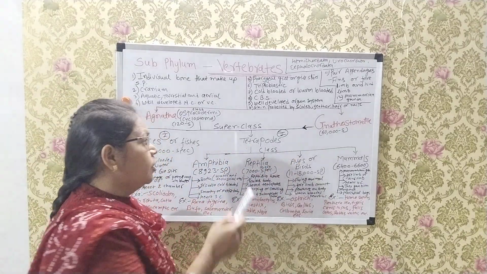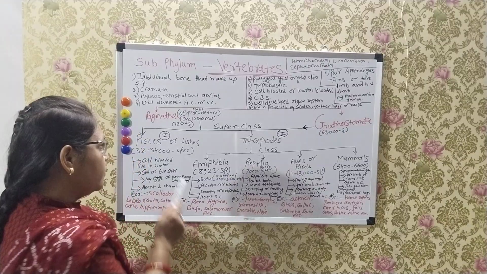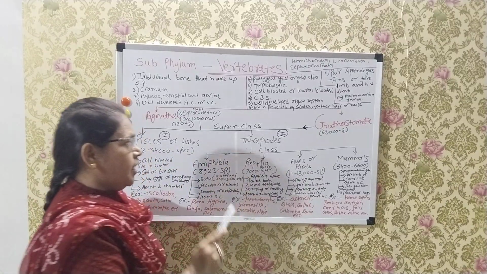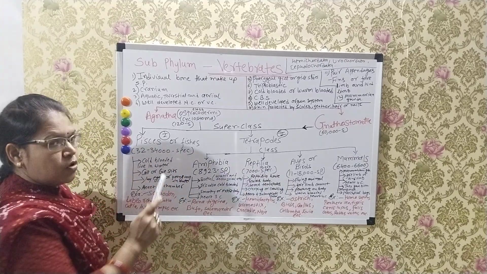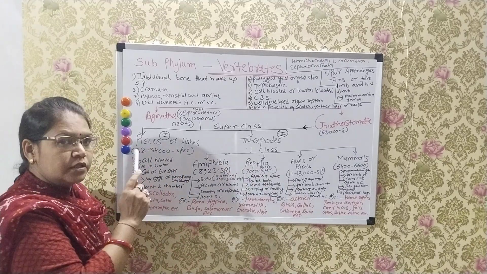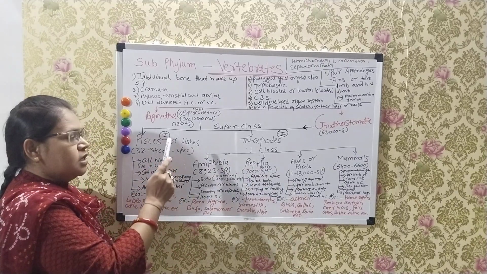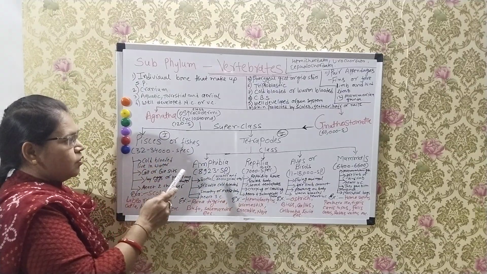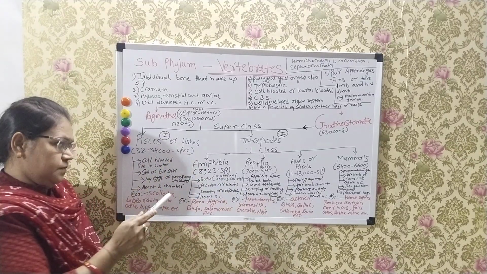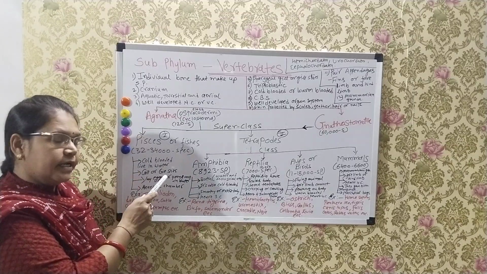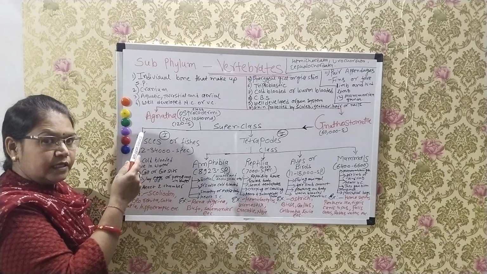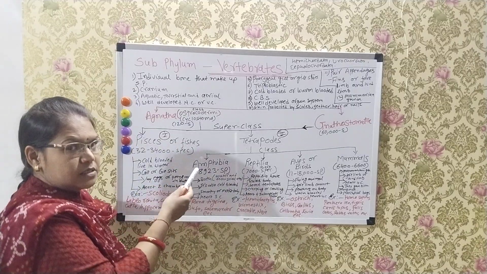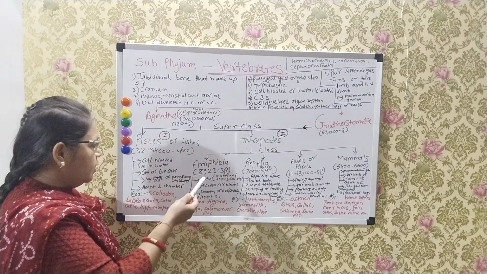Gnathostomata are divided into two superclasses. First, Pisces or fishes. Second, tetrapods. In Pisces or fishes, approximately 30 to 34,000 species are found. They are cold-blooded animals. They live in water, both fresh water and marine water.